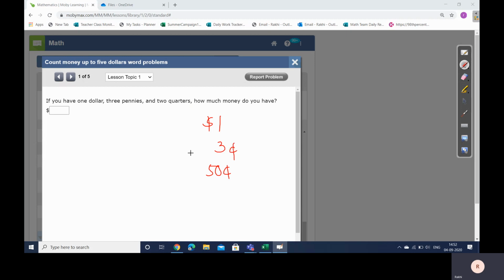So now how much money do I have in total? I will add the cents together, which is 50 plus 3, which I get as 53 cents, and this is $1. So I will write it as $1 and 53 cents.